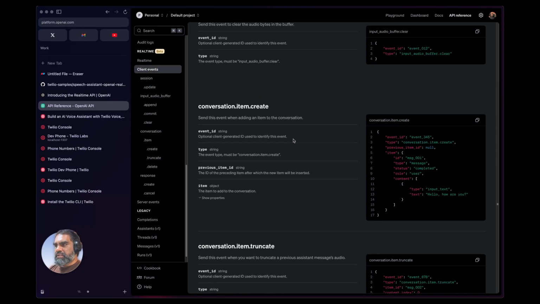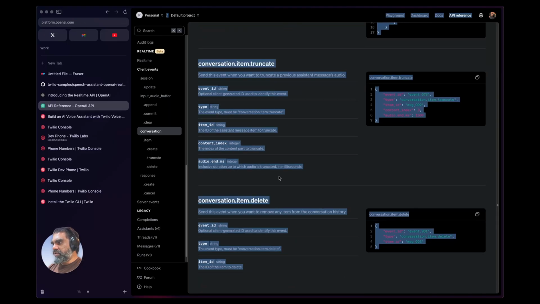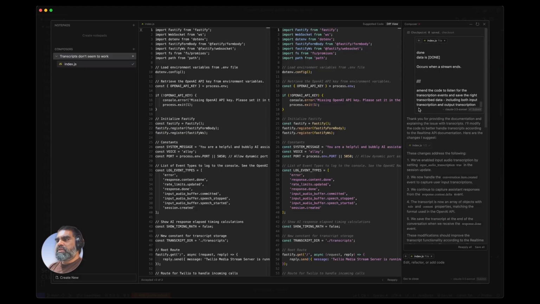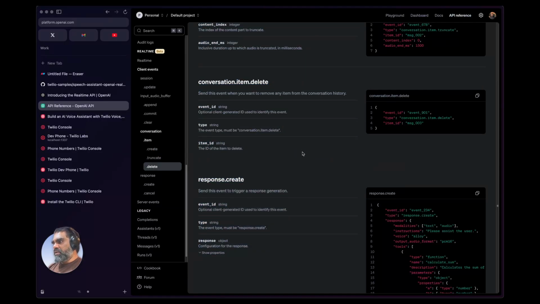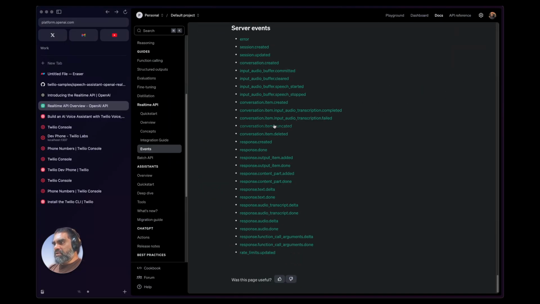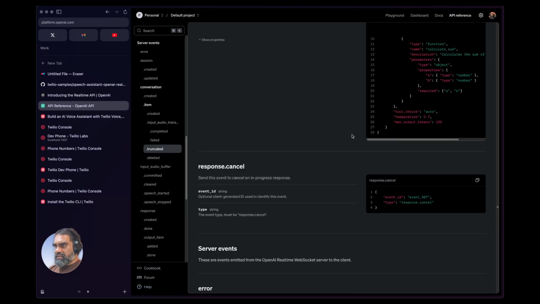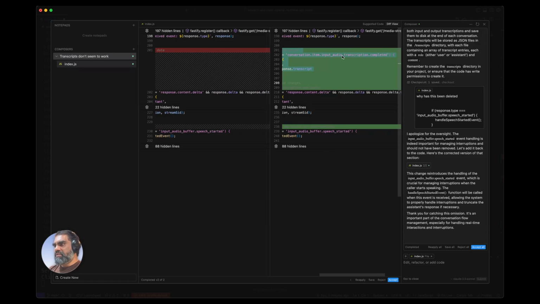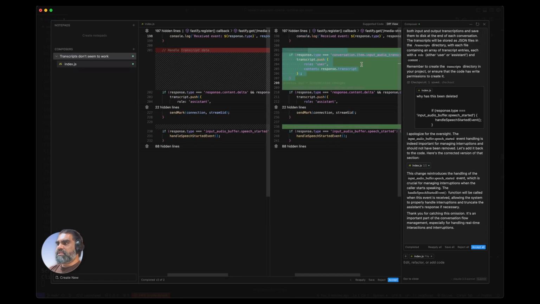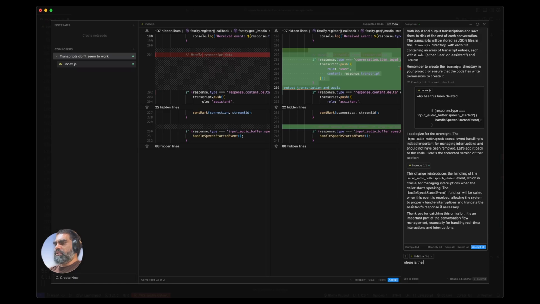All the event contents. Let's copy that and give that to Cursor. Paste that event information as well. The code to listen for the transcription events and save the right transcribed data, including both input and output transcription. I have also pasted all the event data from the documentation, which is available here from the main documentation. If you click on one of these events, and just right, so it just added these lines here. Listening to this event, input audio transcription completed.